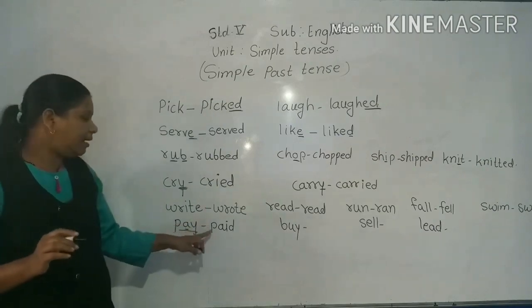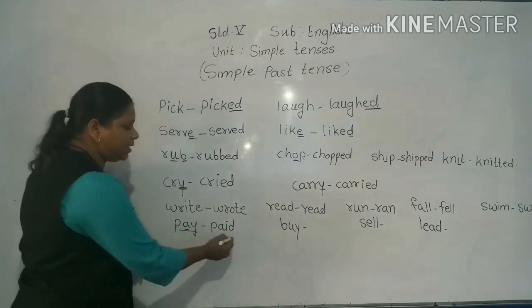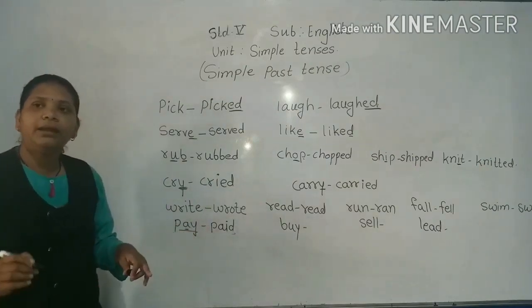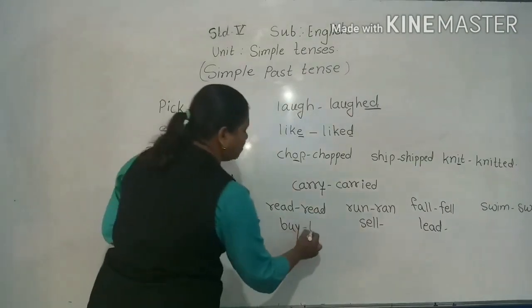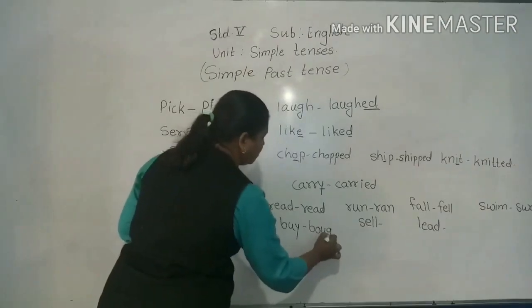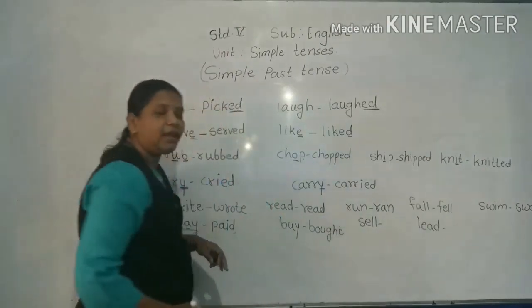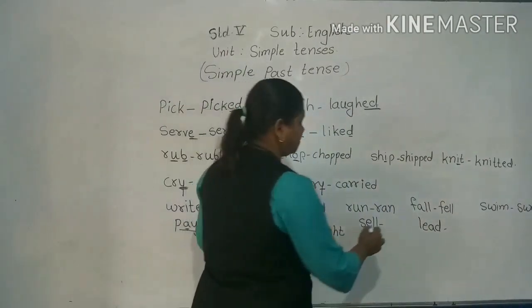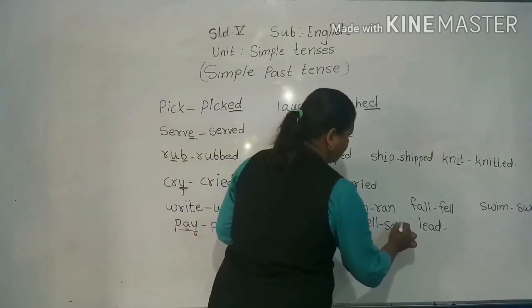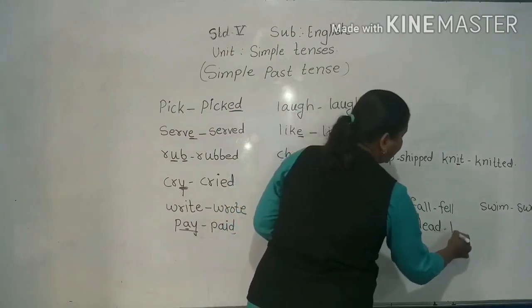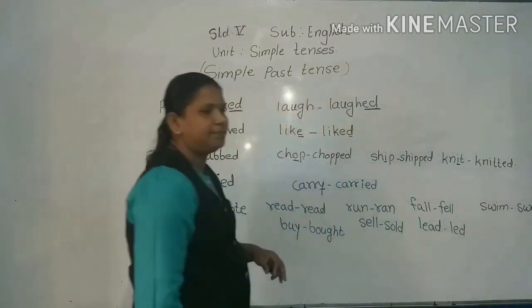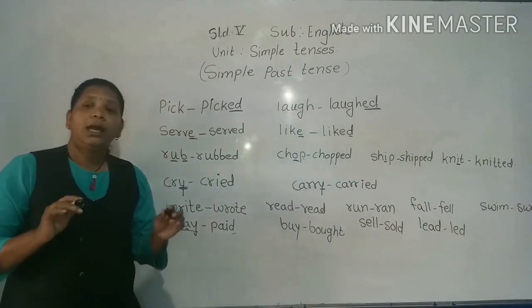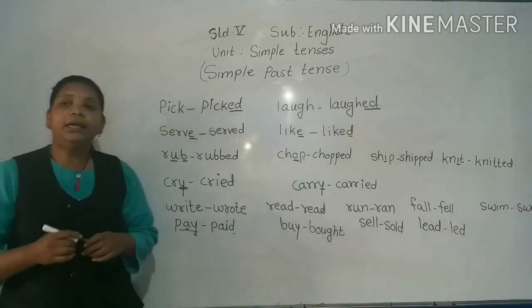Okay, now see, pay, paid. D we have written here. And buy, bought, sell, sold, lead, laid. Okay, and some more. The words are there like meet,